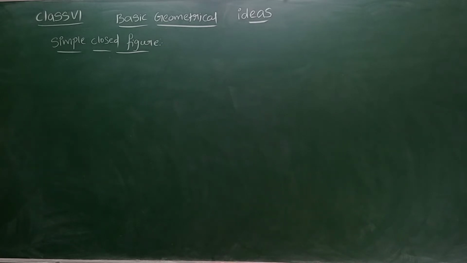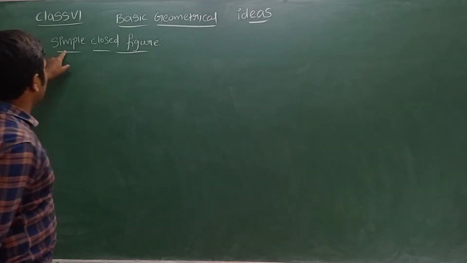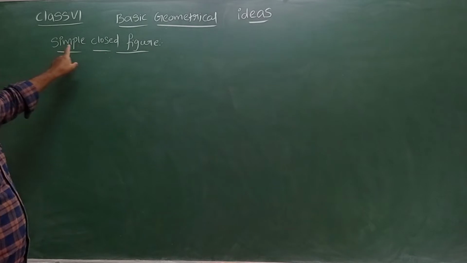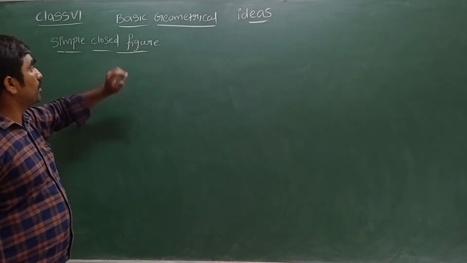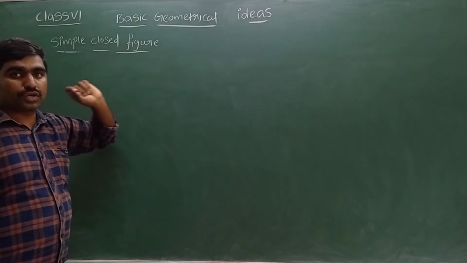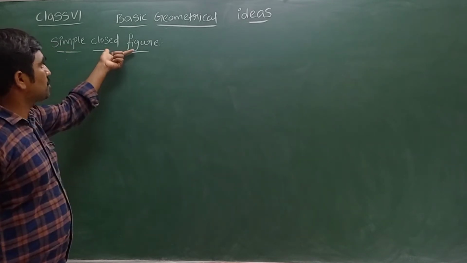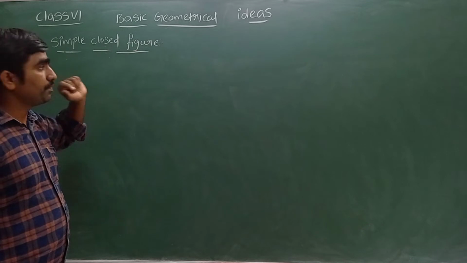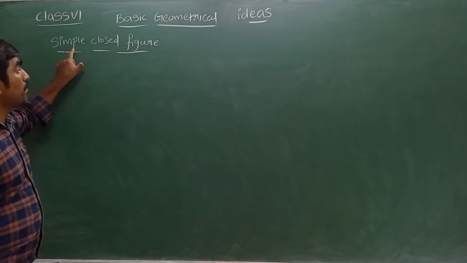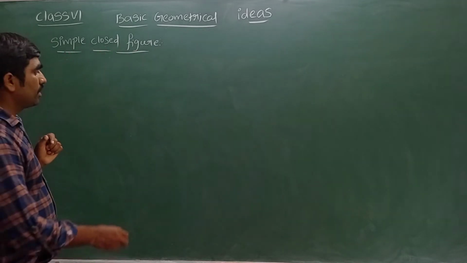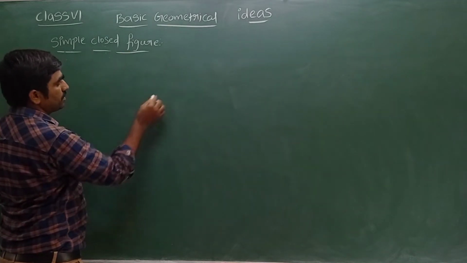Now let's see what is meant by simple closed figure. We know a closed figure is nothing but a figure that should not cross, where starting point and ending point both are same. It is called a closed figure. Then what is meant by simple closed figure? Here you can see a few examples of closed figures.